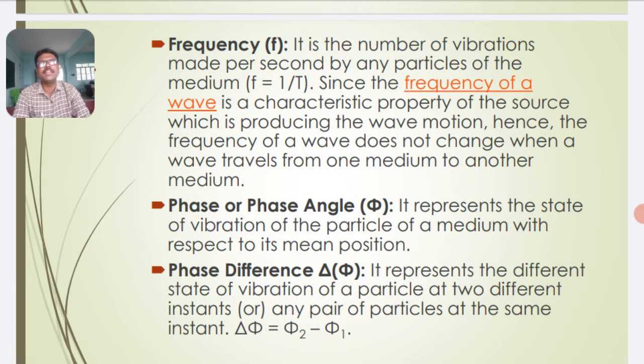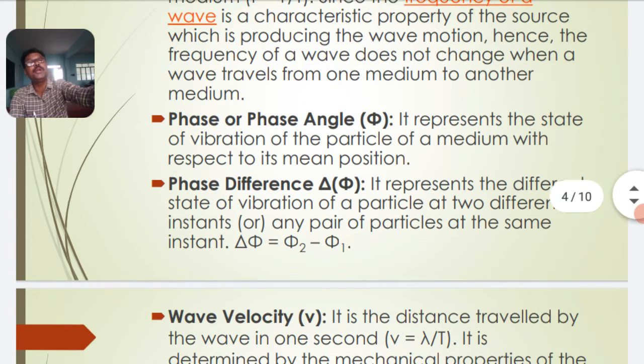The phase difference is represented by delta phi is equal to phi 2 minus phi 1.